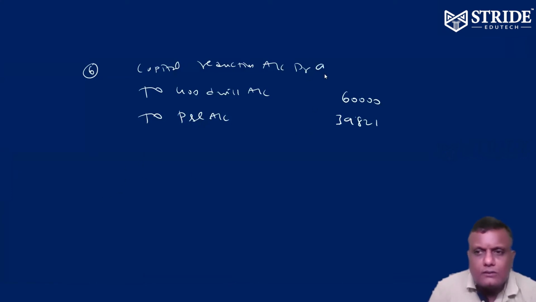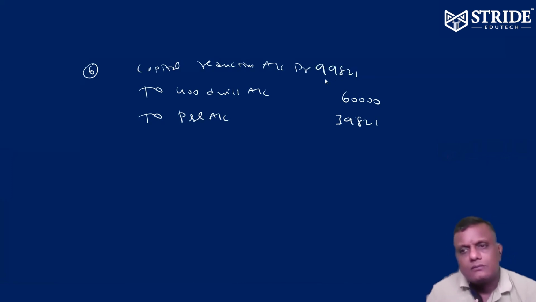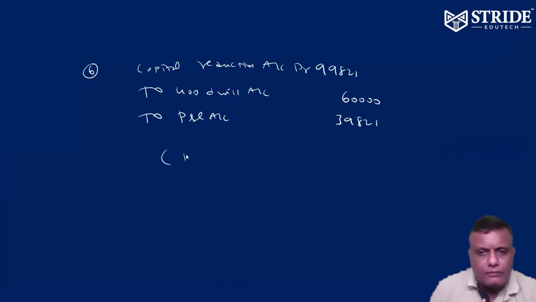So total 99,821. Being goodwill and the P&L written off.